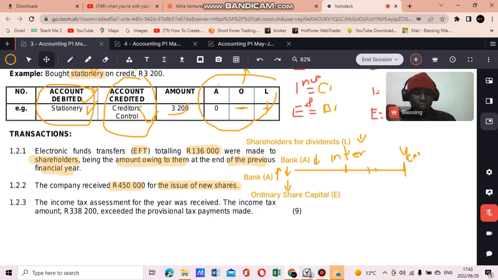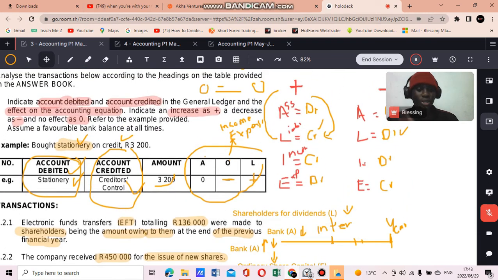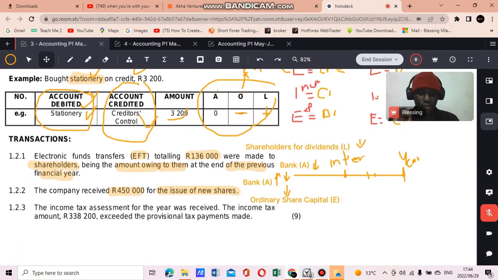And equity increases on the credit side and decreases on the debit side. There's no equity in this method because equity is a separate thing. I haven't included it here, but I just summarized that income and expenses affect equity. But what I want you to remember is that ordinary share capital is an equity account, and it increases on the credit side and decreases on the debit side.